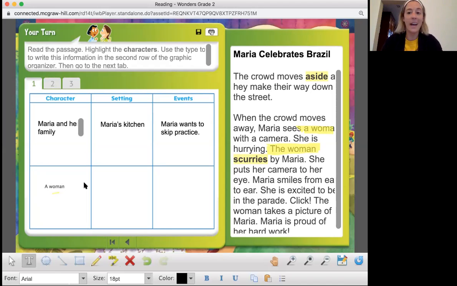Now, if you need more time at any point, make sure you pause this video and give yourself that time, because I'm going to move on because I know you guys can pause and give yourself as much time as you need, okay? Okay, setting. Where does this take place? I want you to reread this passage right here. Hint, it's very early at the top of the passage. And then I want you to write down where the setting is. So again, go ahead, reread this passage and write down on your paper where this passage takes place. Go ahead and pause the video.